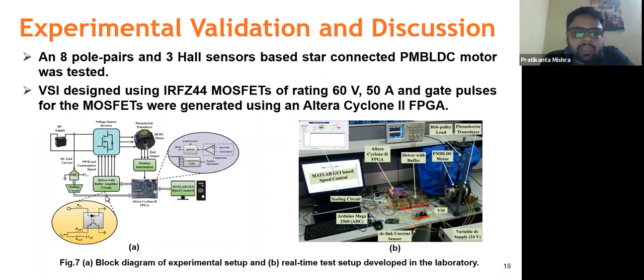Meanwhile, for current sensing, we are using a small current sensor of 20 ampere range, and we have designed a scaling circuit. The scaling circuit is required to reduce the DC link current that we are measuring from here. We have an ADC, that is the Arduino controller, and from that Arduino controller we are taking out the digital values of current, scaled down, to feed to the Altera FPGA.